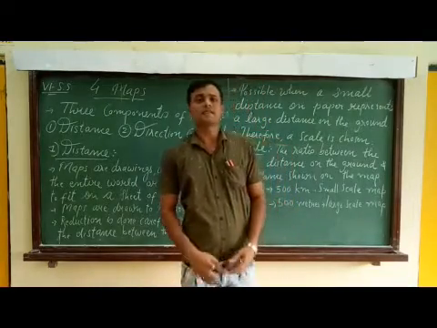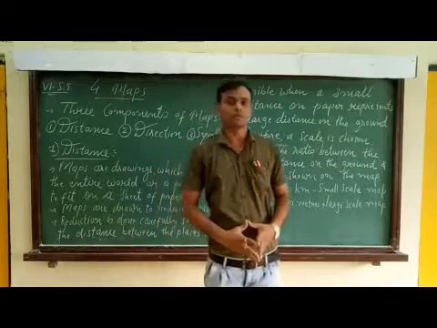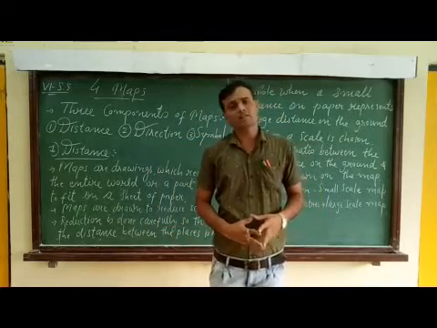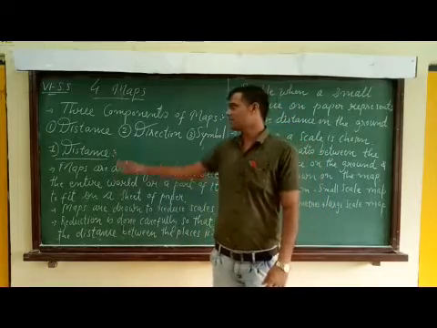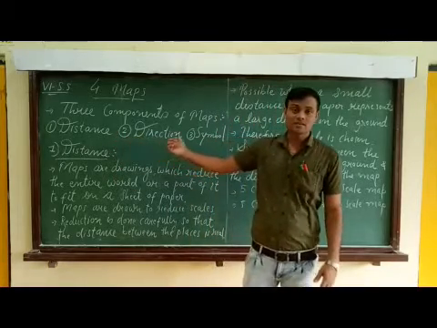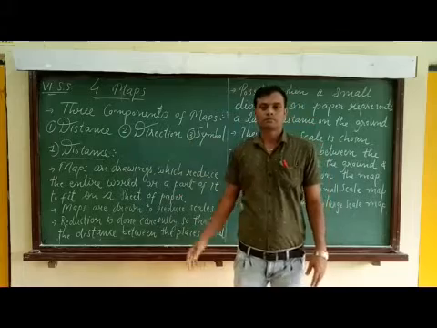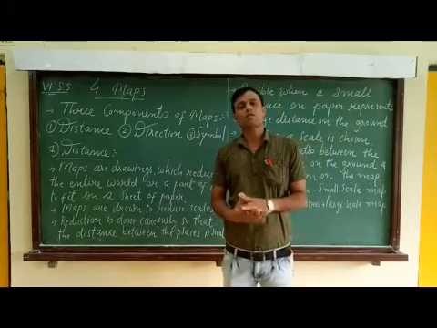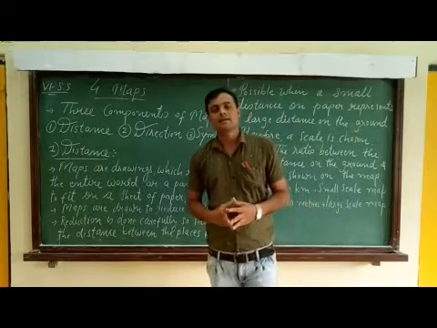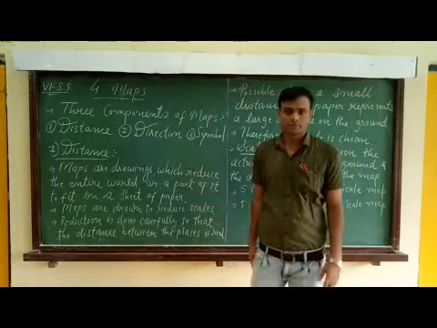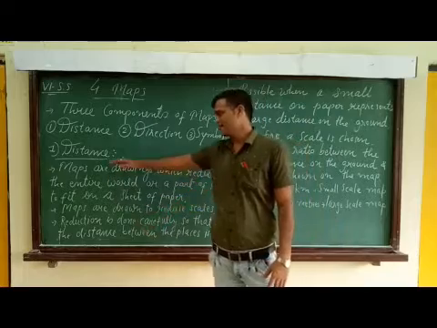Now let's understand the three components of maps. There are three components of maps and they are distance, direction and symbol. Remember, there are three components of maps: distance, direction and symbol. First, understand distance.